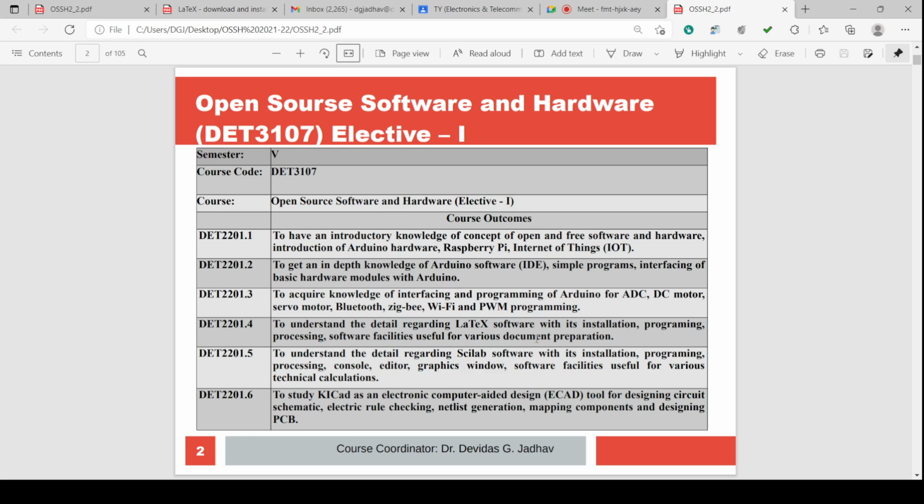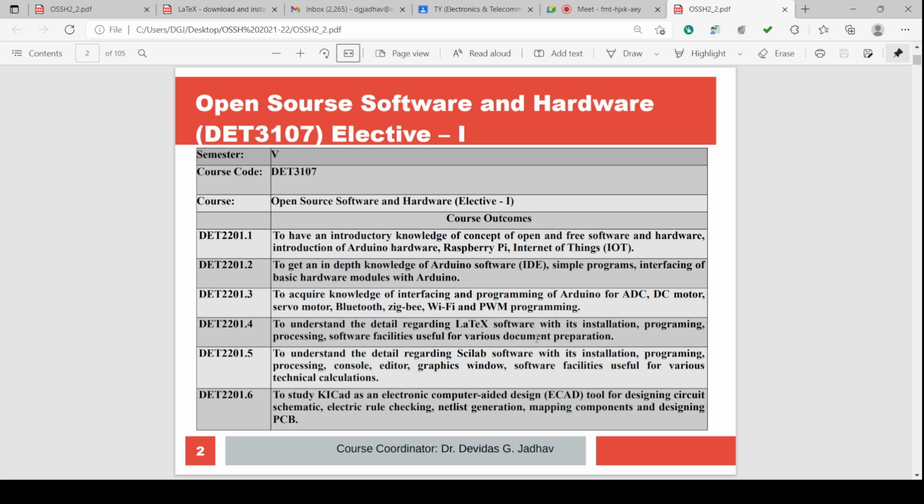Course outcomes: to have an introductory knowledge of the concept of open and free software and hardware, introduction of the Arduino hardware, Raspberry Pi, Internet of Things IoT. To get an in-depth knowledge of Arduino software IDE, simple programs, interfacing of basic hardware modules with Arduino. To acquire knowledge of interfacing and programming of Arduino for ADC, DC motor, servo motor, Bluetooth, Zigbee, Wi-Fi, PWM programming.